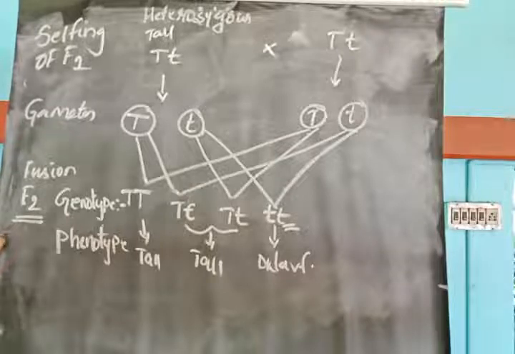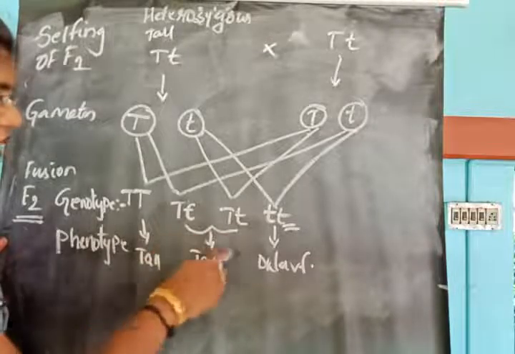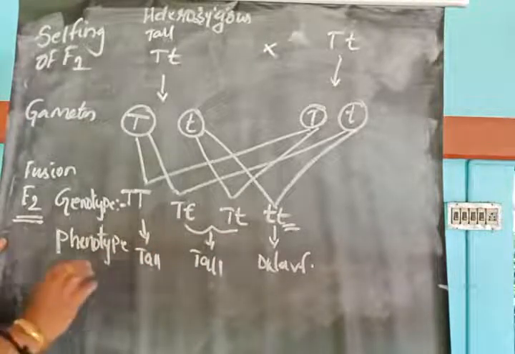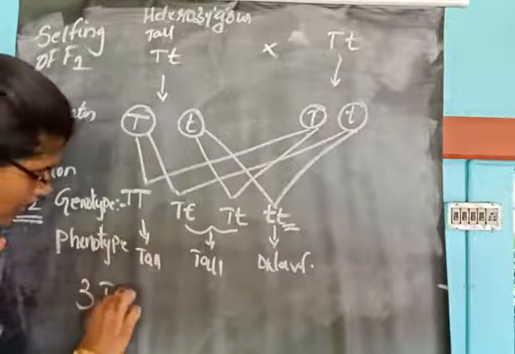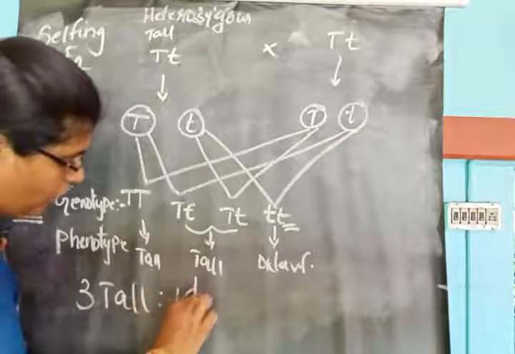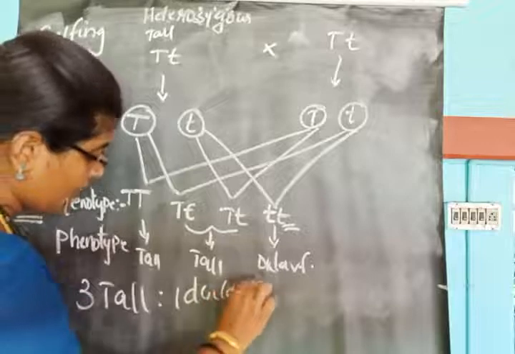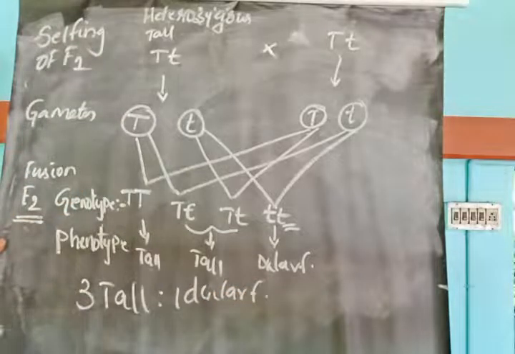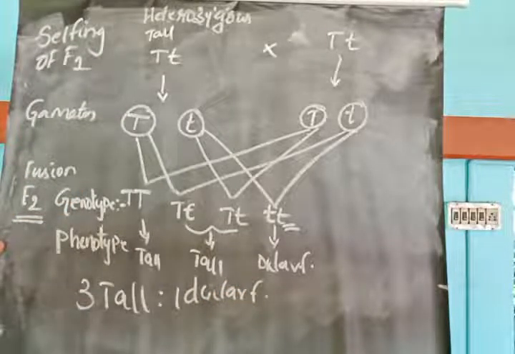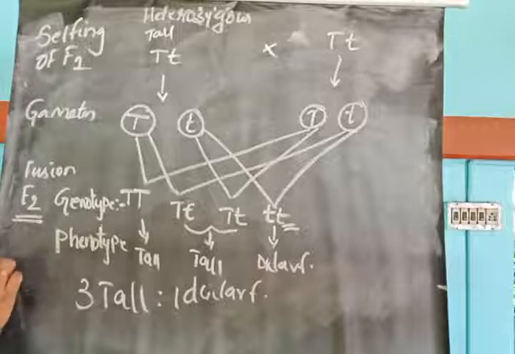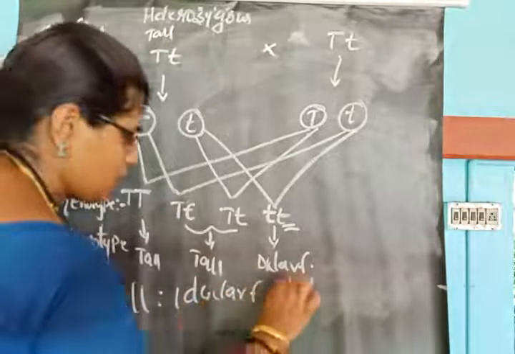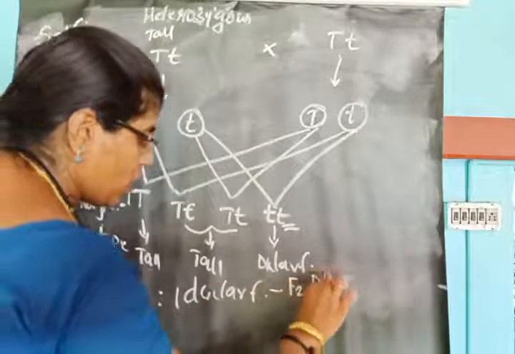But look, is the ratio the same? No, the ratio is different. Here we obtained 3 tall. How many dwarf? 1 dwarf. So the monohybrid ratio is 3 tall is to 1 dwarf. So this is the F2 phenotypic ratio.